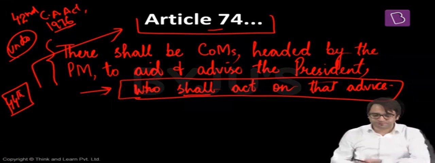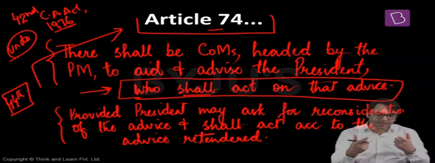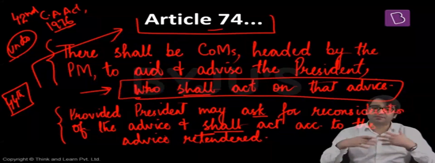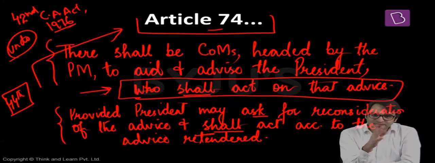And this statement was added to Article 74 of the Indian Constitution: provided the President may ask for reconsideration of that advice and shall act on the advice re-tendered. That means despite another amendment to the Constitution, the position is still the same. The President is the nominal head.